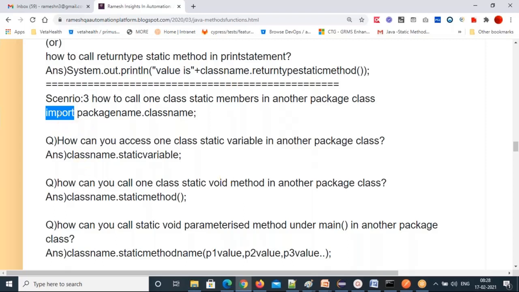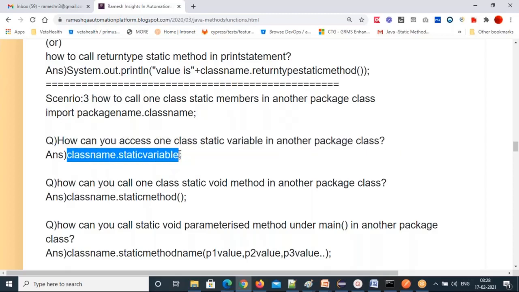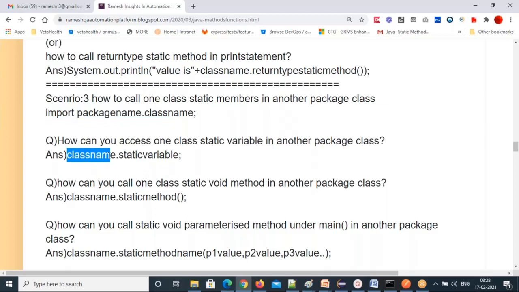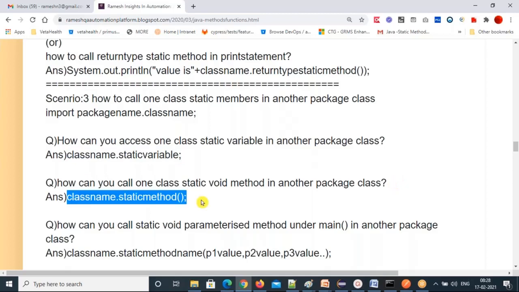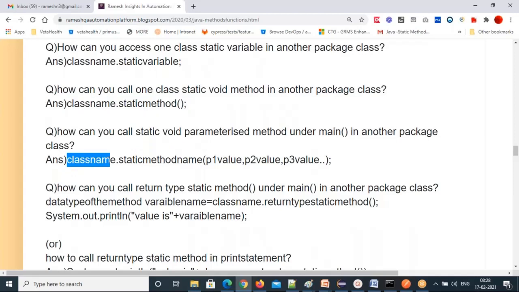Okay. Once you have done the import, you do the import first. Then how can you access one class's static variable in another package class? Class name dot static variable. First you need to do the import one time. Done. Then you can call class name dot static variable. Then how can you call one class's static void method in another package class? Class name dot static method. How can you call a parameterized void static method? Class name dot static method name, parameter 1 value, parameter 2 value, and so on. However many parameters you define, that many parameters you pass here.